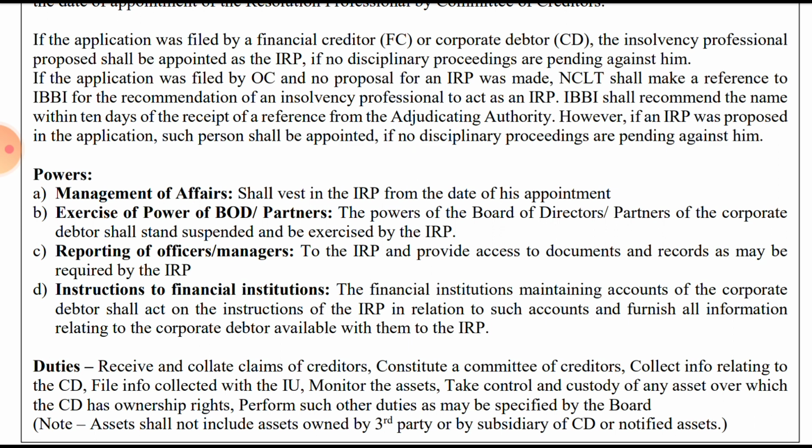So the financial institution, the bank basically, or other financial institutions maintaining the accounts of the corporate debtor, shall act on the instruction of the insolvency resolution professional in relation to such accounts, and furnish all the information relating to the corporate debtor available with them to the IRP.